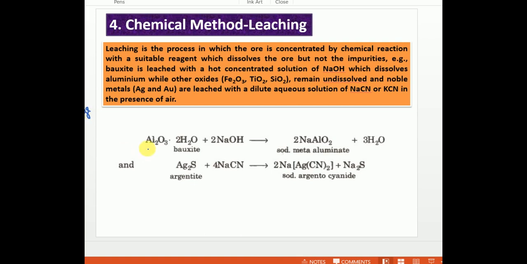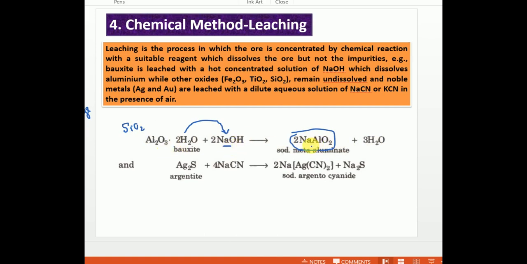For example, I have taken bauxite. Here I am adding an external chemical reagent, sodium hydroxide. All the bauxite dissolves in sodium hydroxide and forms sodium meta-aluminate. The impurities present in the bauxite, like SiO2, which is nothing but sand, or stone and mud impurities, all settle down in the beaker, as they don't show solubility in NaOH.